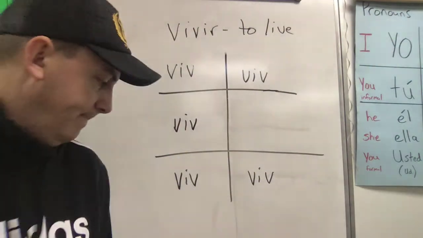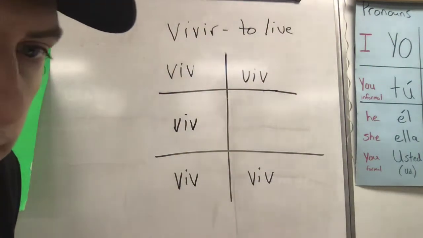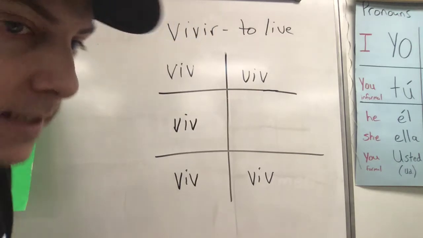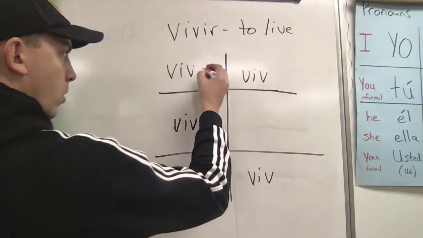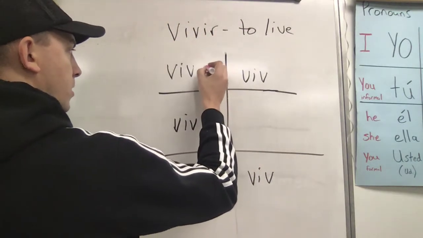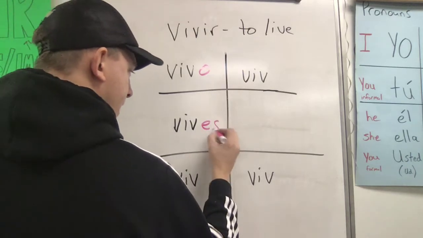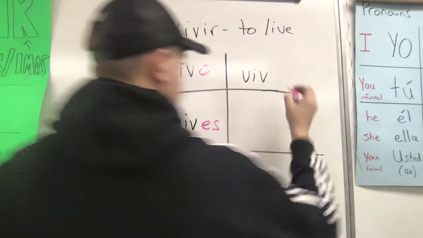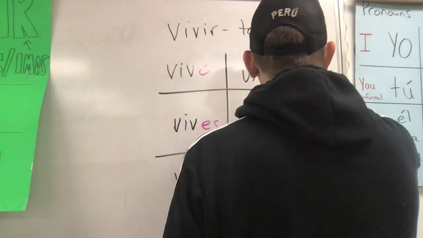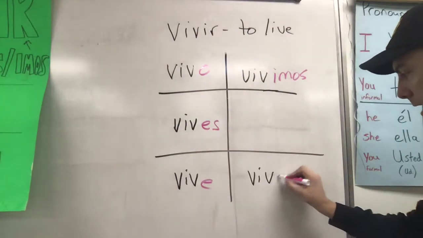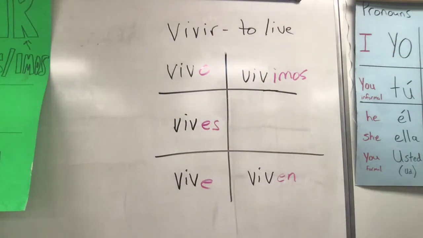Now what? Let's add the endings. Ready? For IR verbs: o, es, e, imos, en. Vivo, vives, vive, vivimos, viven.